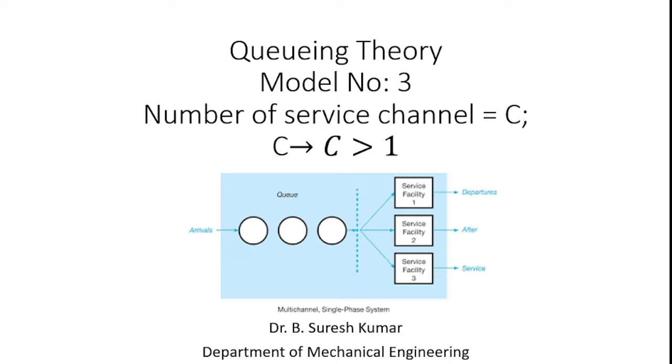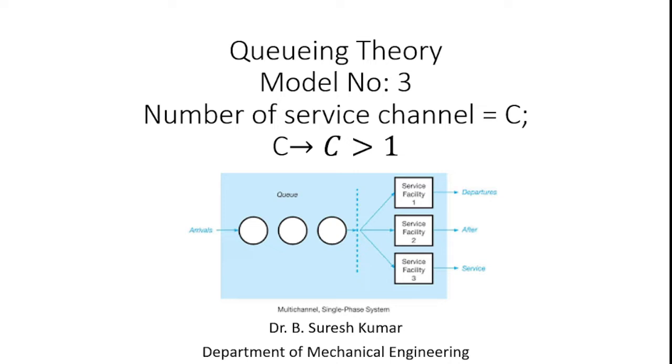Here you see the blue diagram shows 3 service stations: service facility 1, service facility 2 and service facility 3. And arrivals, the n number of customers, can enter into the different service channels and they get the service from different service channels. How can we solve this kind of problem?